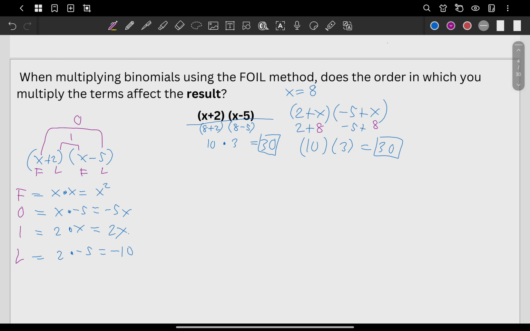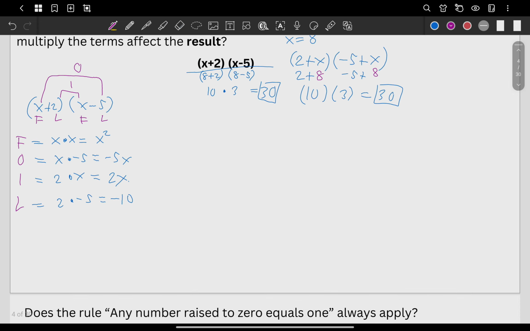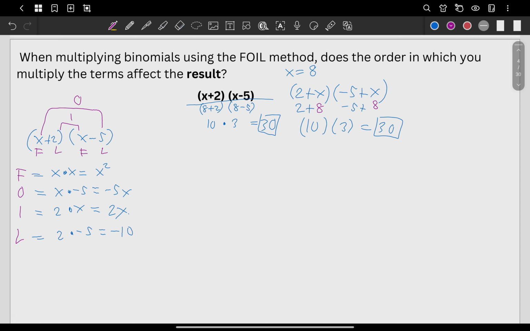Again, sir, what do you mean when you say like terms or common terms? We just check for same variable with same power.